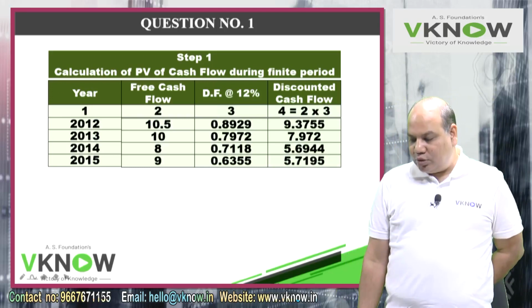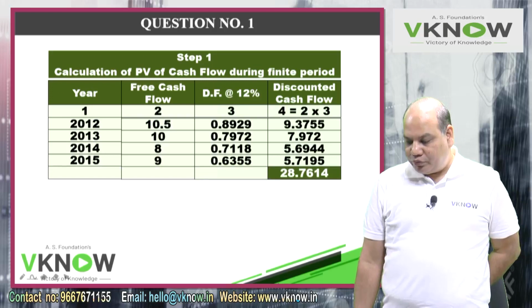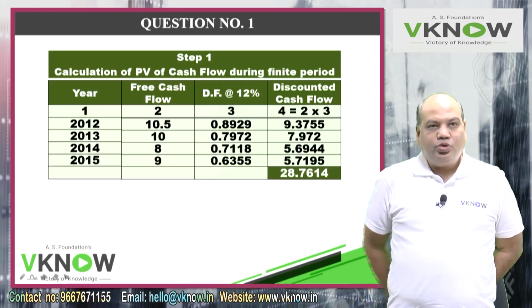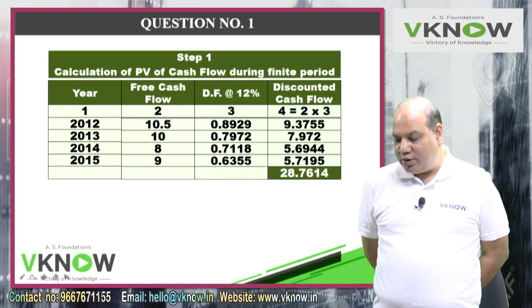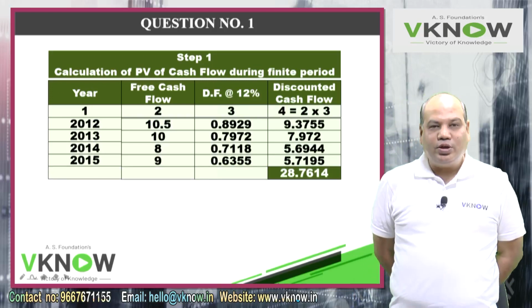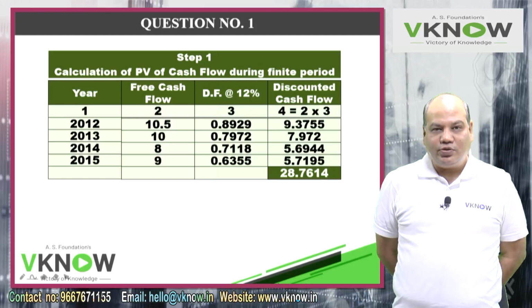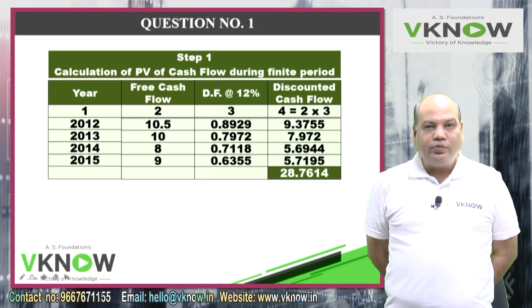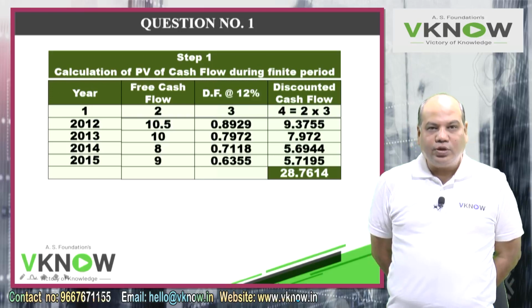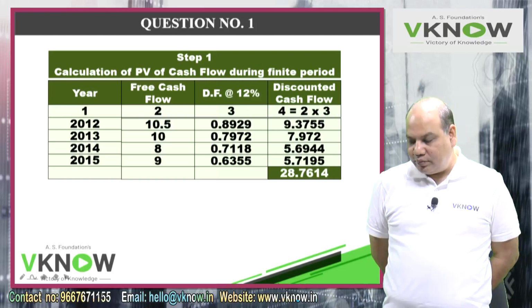Memory plus you are doing, memory recall. So a good student will be able to do fast because he uses calculator nicely. That comes to 28.7614. This is the PV of cash flow for the first 4 years.